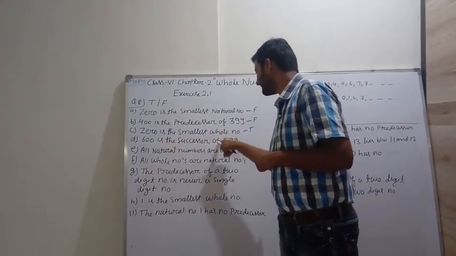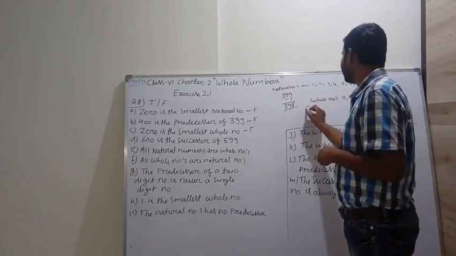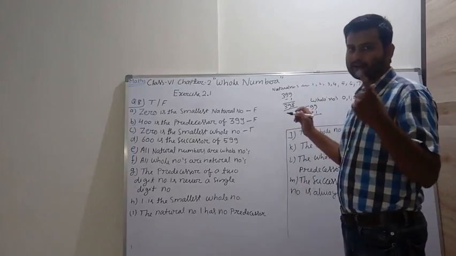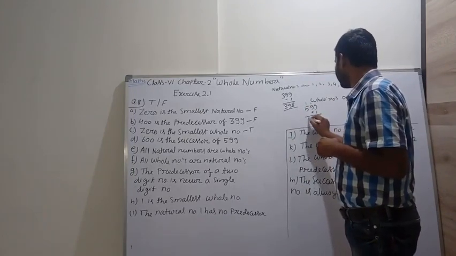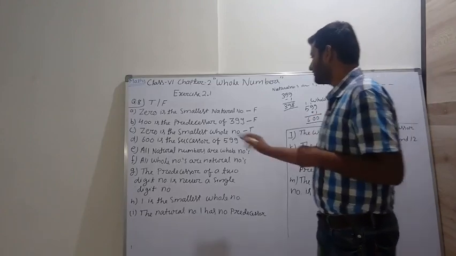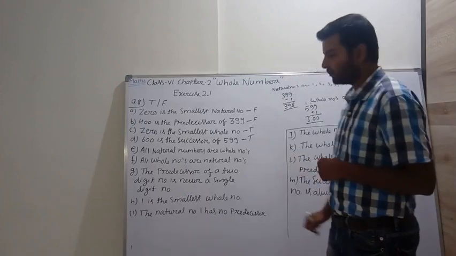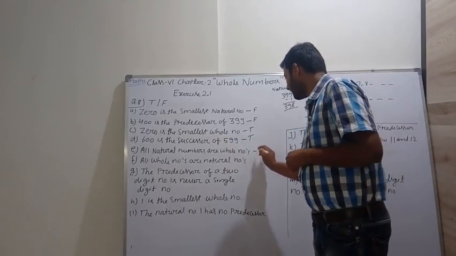600 is the successor of 599. See, 599 plus 1. Successor means we have to add 1. So what we get? 0, 0, 6. Yes. So 600 is the successor of 599. The statement is true.